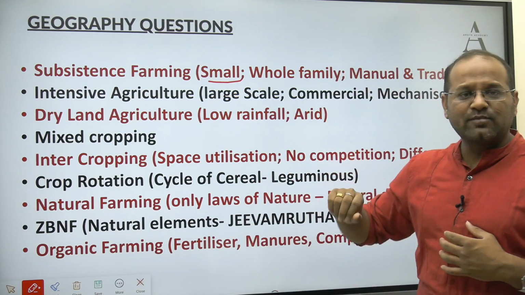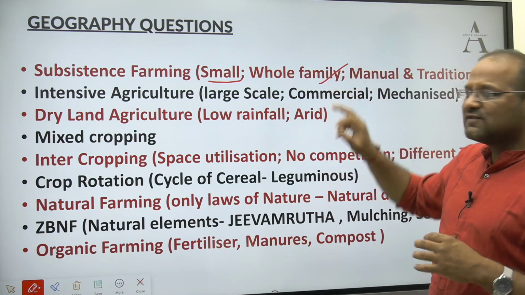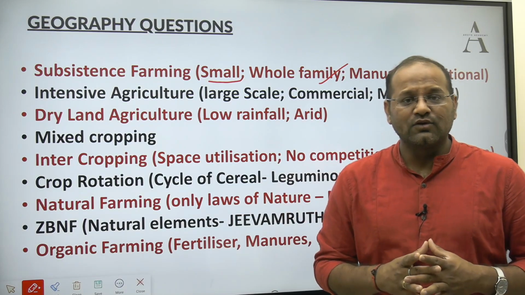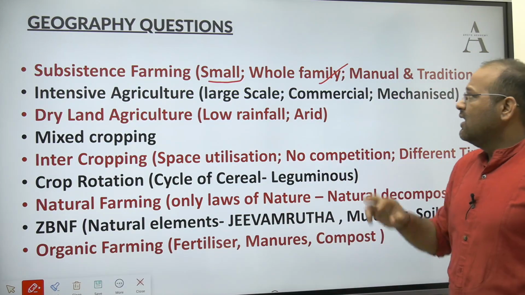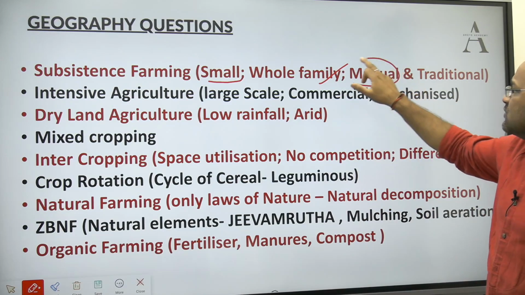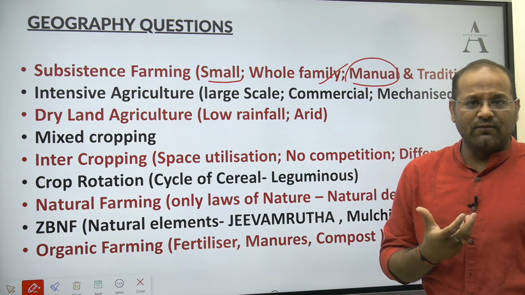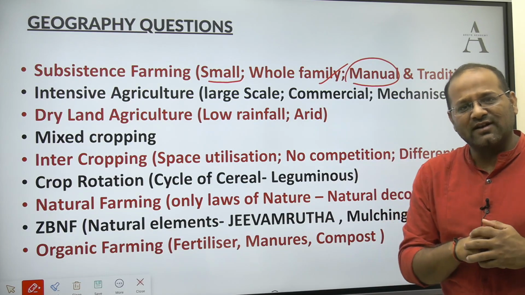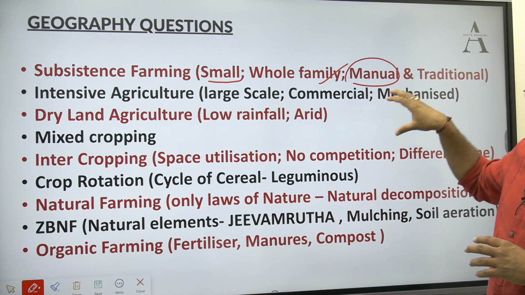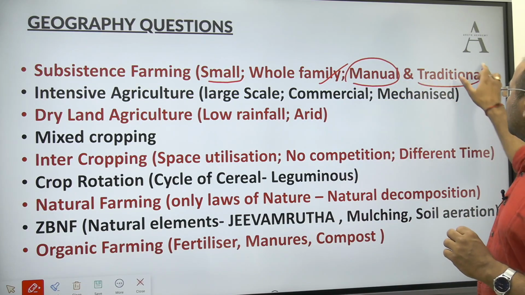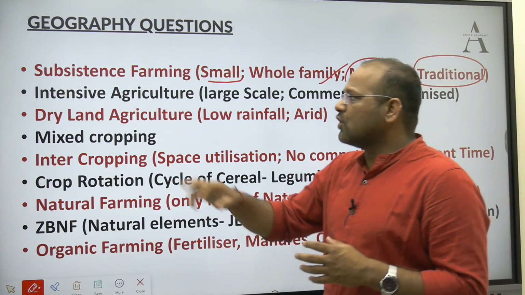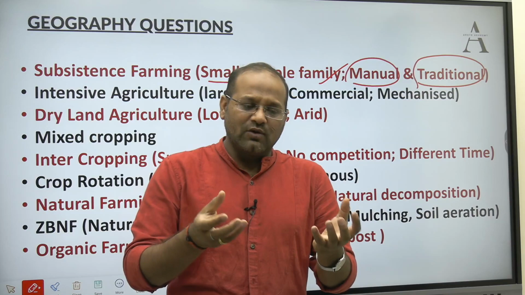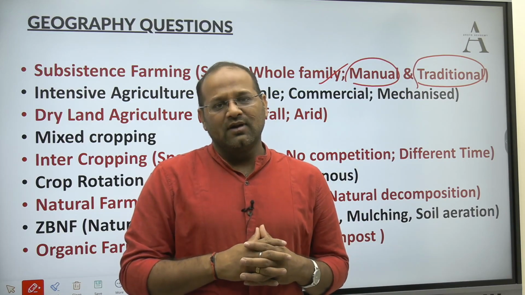The land holding is small, and the whole family is involved in farming itself, because they don't have any other work to do. Next, they are not using a mechanized way of farming. Full tractor mechanization is not there. The labor is manual, and they are doing the farming in a traditional way. So this is called subsistence farming. They produce only as much as they can consume.